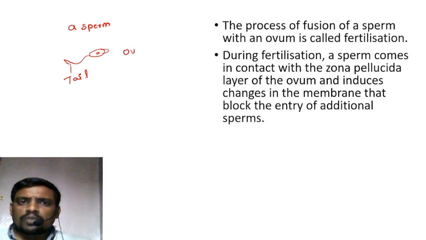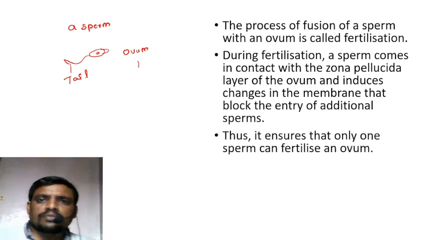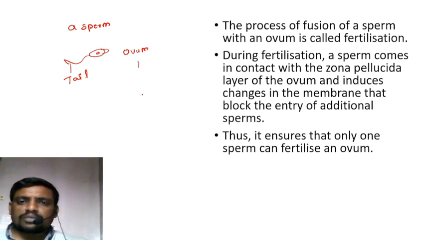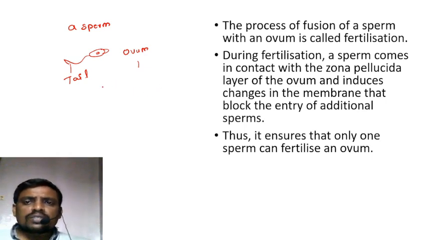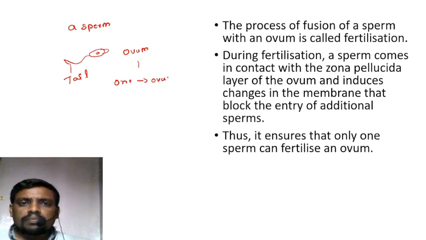The ovum contains the zona pellucida layer and induces changes in the membrane that block the entry of additional sperms after fertilization. Thus, it ensures that only one sperm can fertilize the ovum.